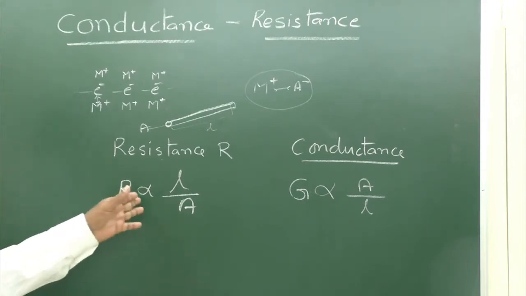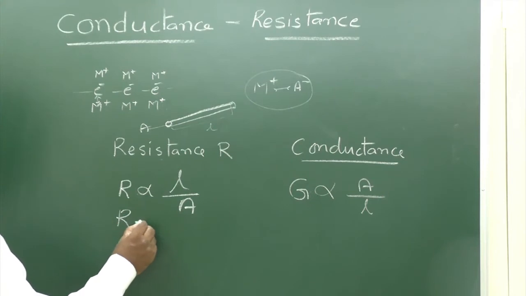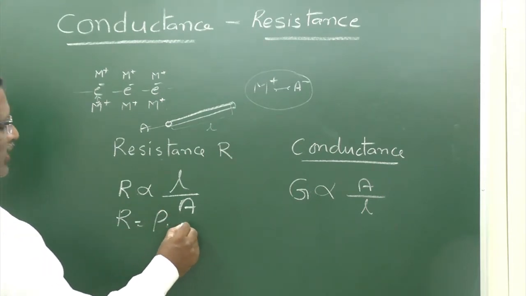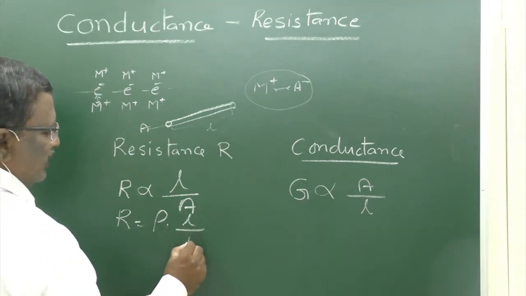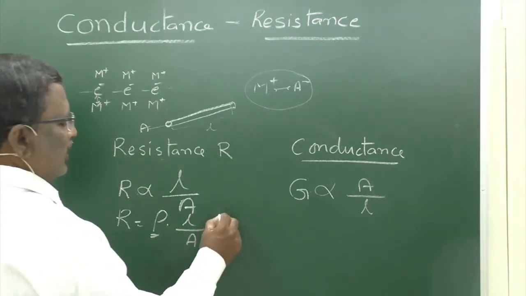Now, when converted into an equation, R is equal to a constant into L by A. This constant is termed rho.